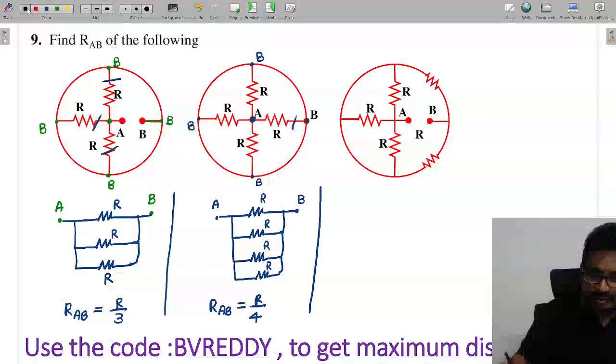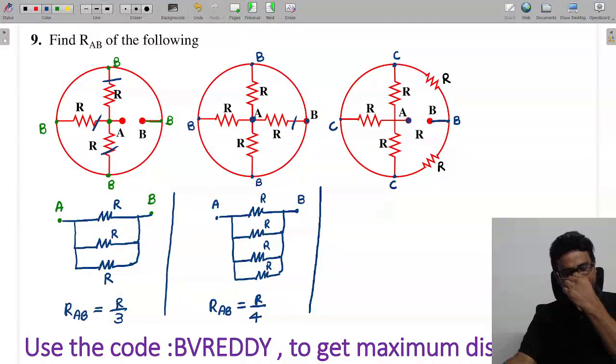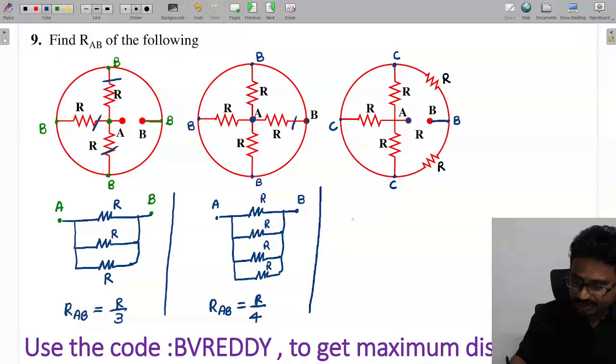Next. Tell me this one also. Now this point is A and this point is B. Here between this and this we have some element, so this should be taken as something else. I am taking this point as C. This point I am taking as C. Now this point is A, this point is C, and this point is B.